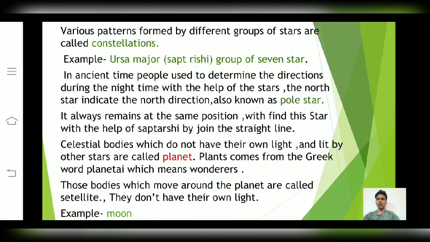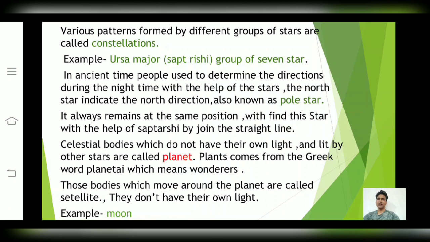The North Star indicates the north direction. This North Star is also known as the Pole Star. This Pole Star always remains at the same position. We find this star with the help of Saptarishi by joining an imaginary line.